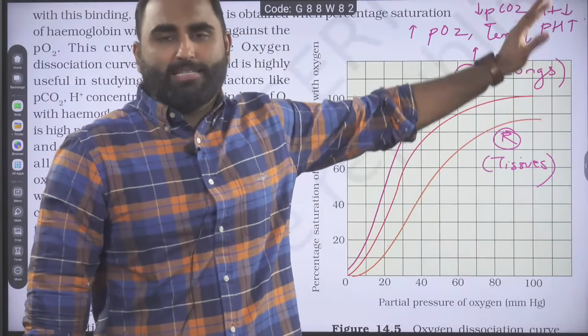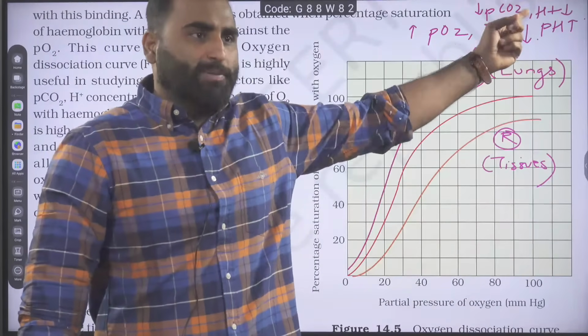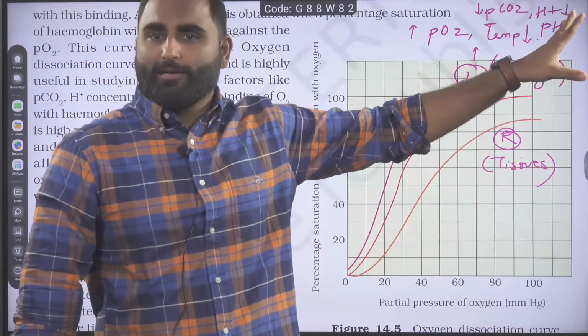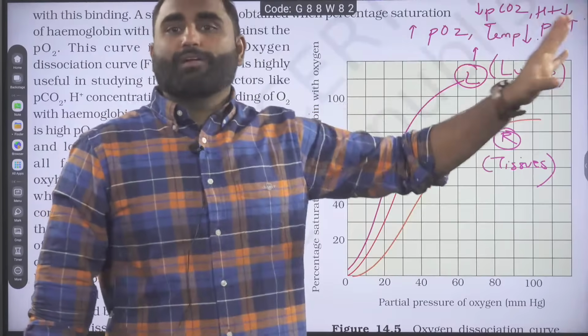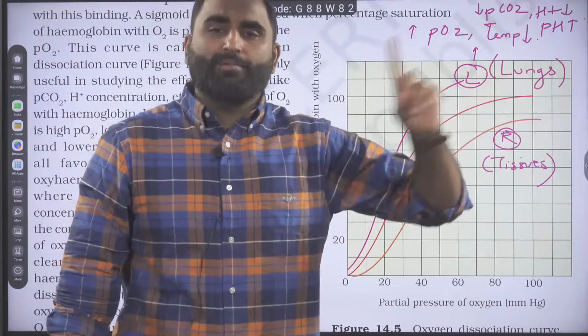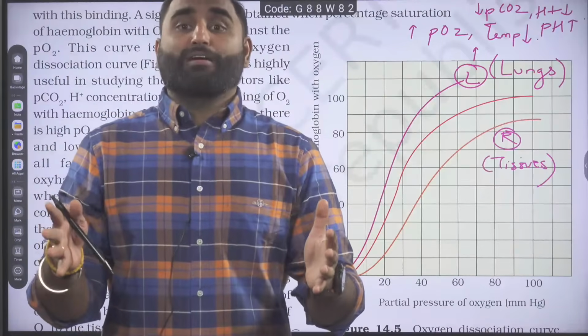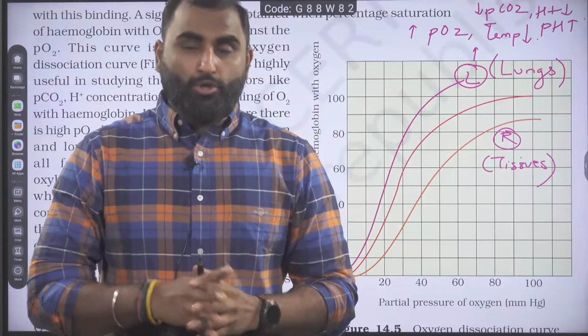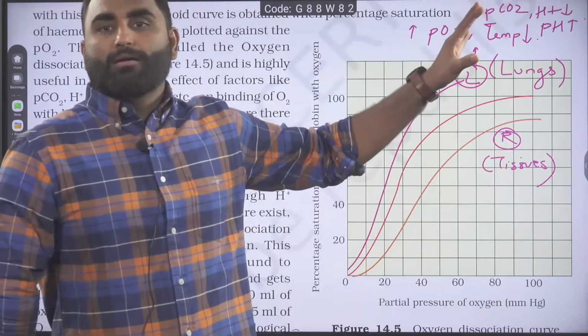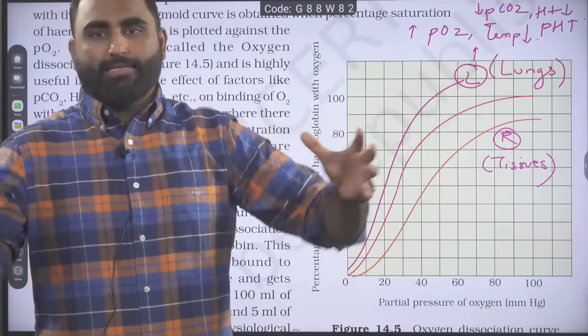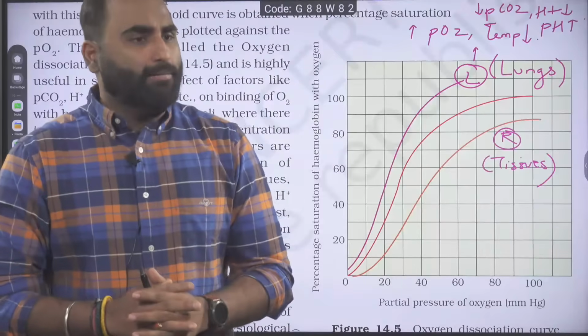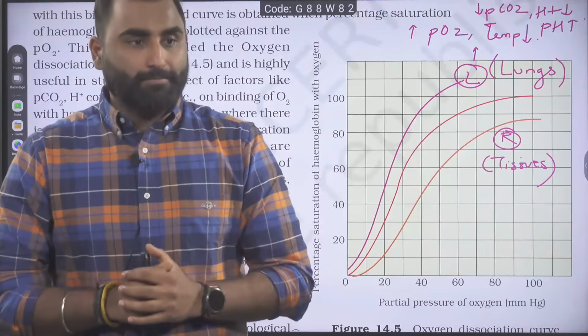H plus and pH are inversely proportional. So H plus is lower, so pH will be higher. All these factors will lead to oxyhemoglobin formation. They are in favor of association, in favor of binding. So you can see at the lungs, all the favorable conditions are there that help the oxygen to bind with the hemoglobin.